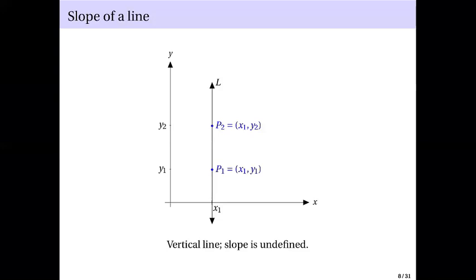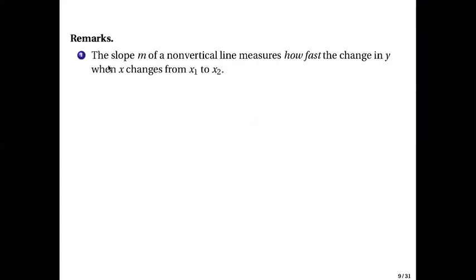So let's look at some remarks regarding this line, particularly the slope. The slope m of a non-vertical line measures how fast y changes when x changes from x1 to x2. In notation, the slope is given by delta y over delta x.